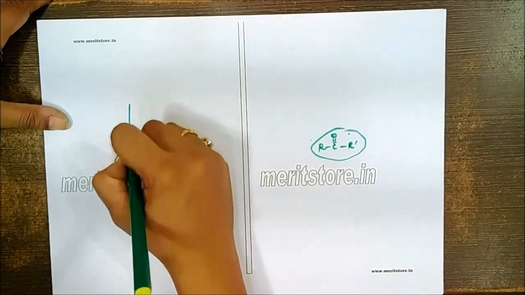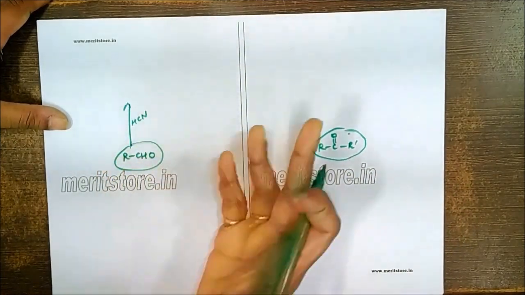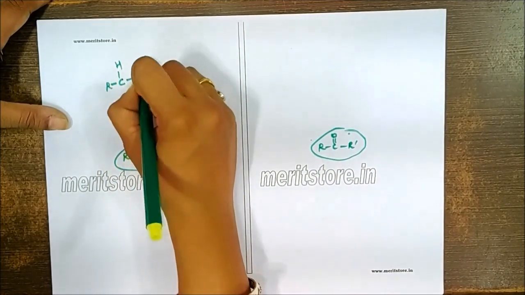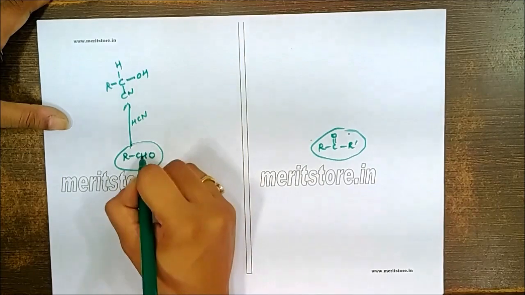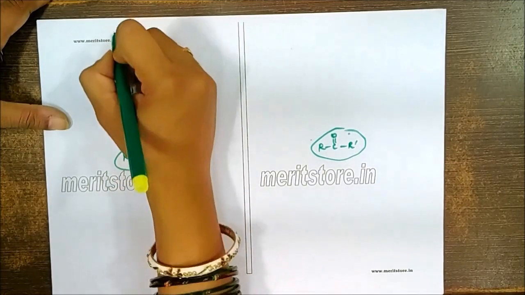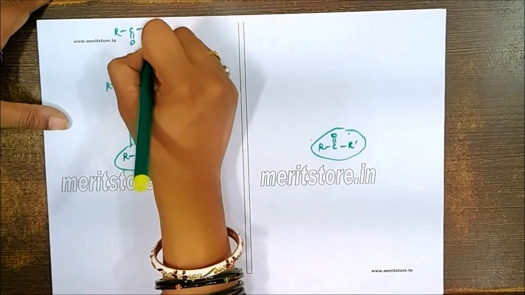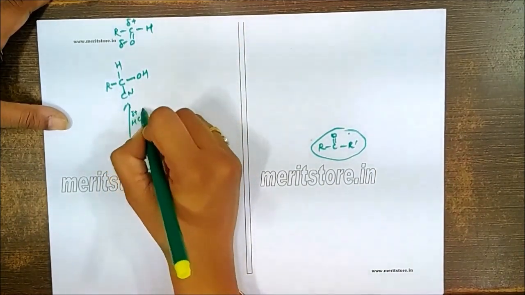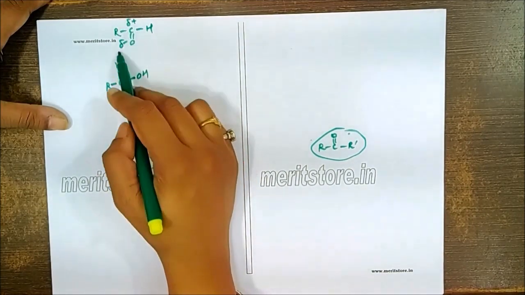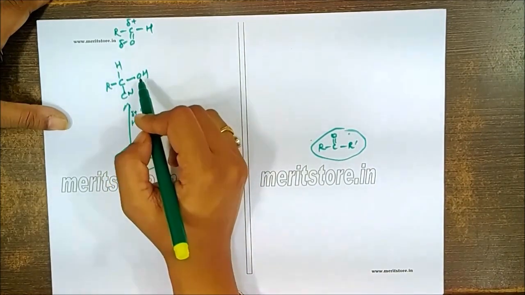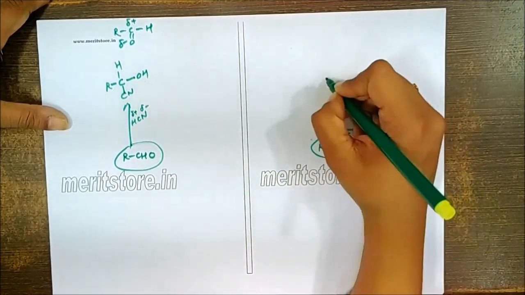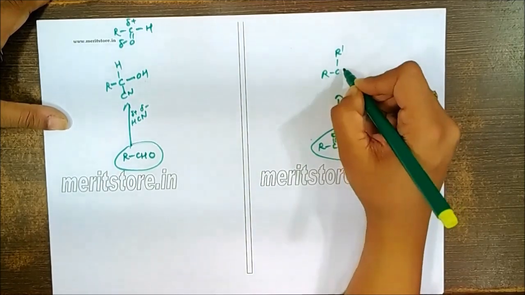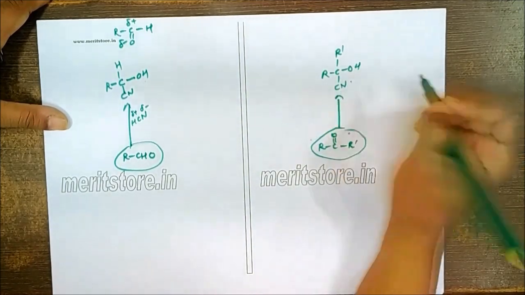Let us talk first about the reaction with HCN. There will be a simple addition reaction. R, C, H, O will get H and the carbon will get the cyanide. Because in this case the structure is like R, C double bond O, H. This is partially positive, negative. Between HCN, hydrogen is positive, cyanide is negative. So cyanide goes to the carbon and hydrogen goes to the oxygen. Similarly here also there is a simple addition to get the corresponding cyanohydrin, R dash OH CN.